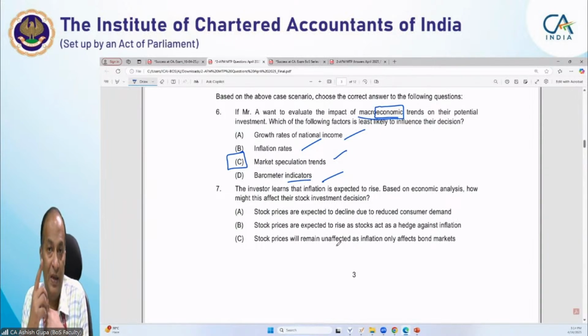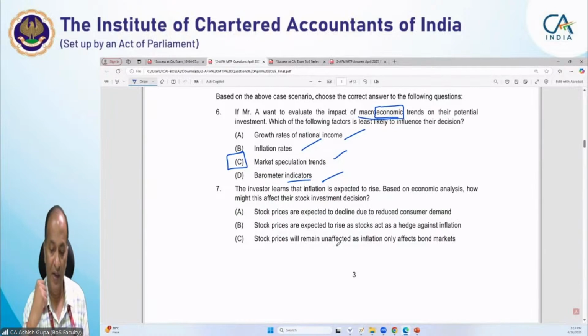But if we have acquired the equity, generally what happens? Generally, equity returns compensate for inflation, or you can say they embed the inflation factor. Okay, they normally incorporate the inflation factor in the return.